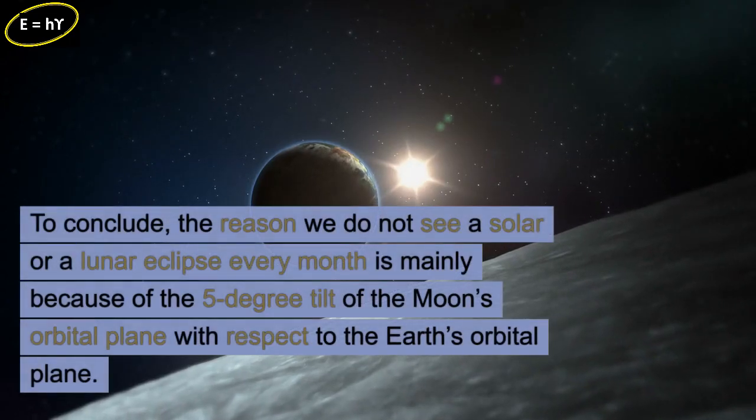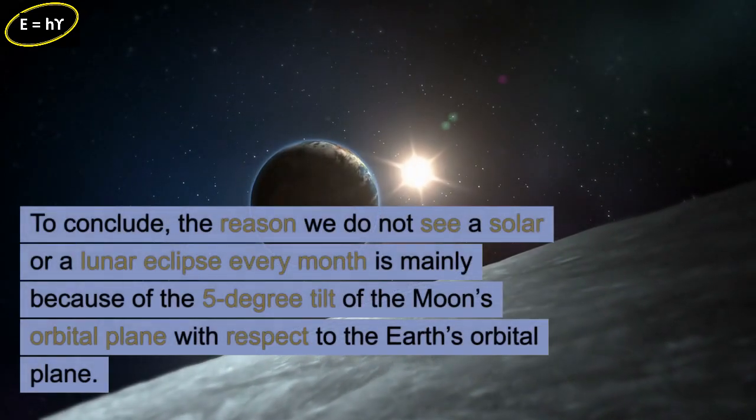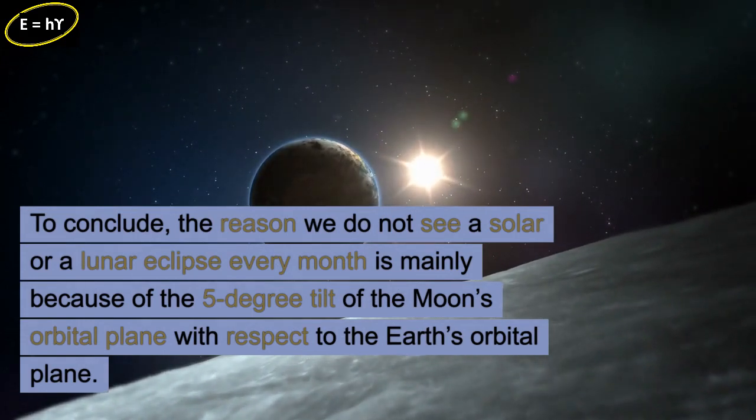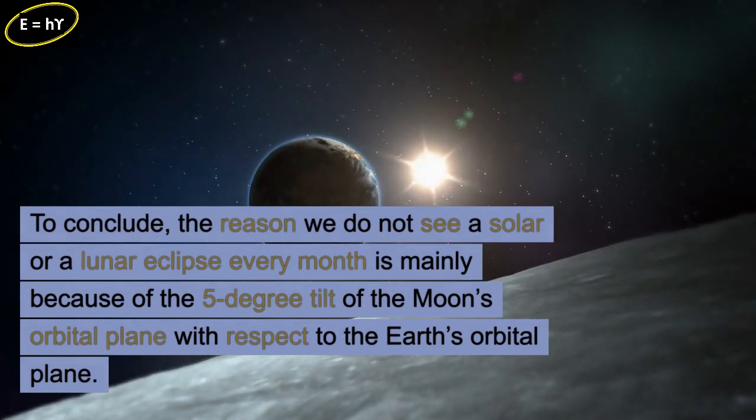To conclude, the reason we do not see a solar or a lunar eclipse every month is mainly because of the 5-degree tilt of the moon's orbital plane with respect to the Earth's orbital plane.